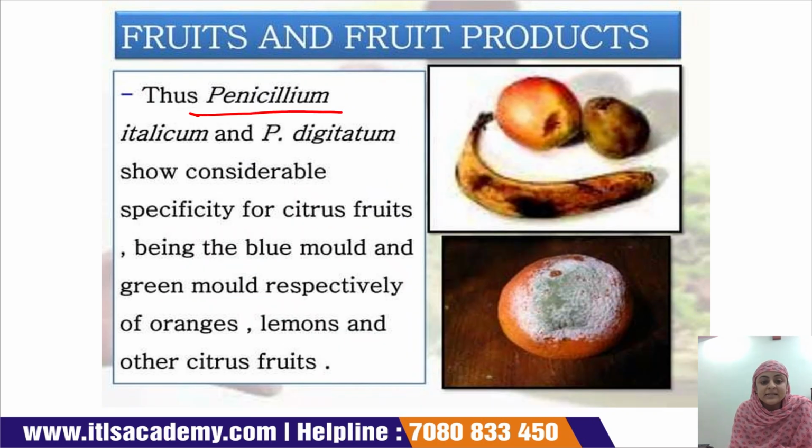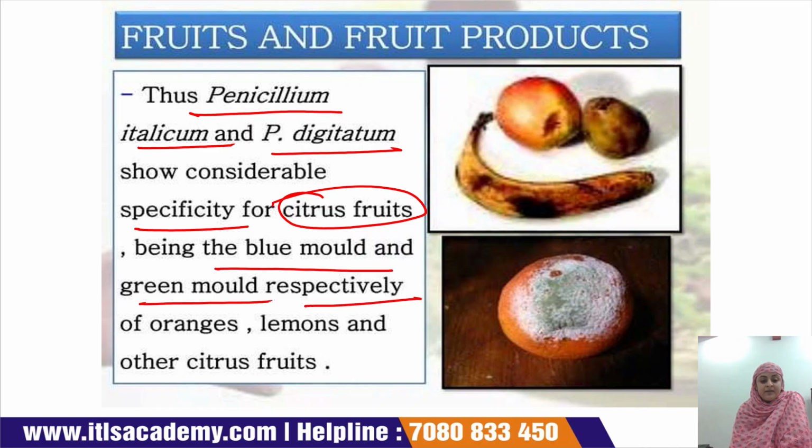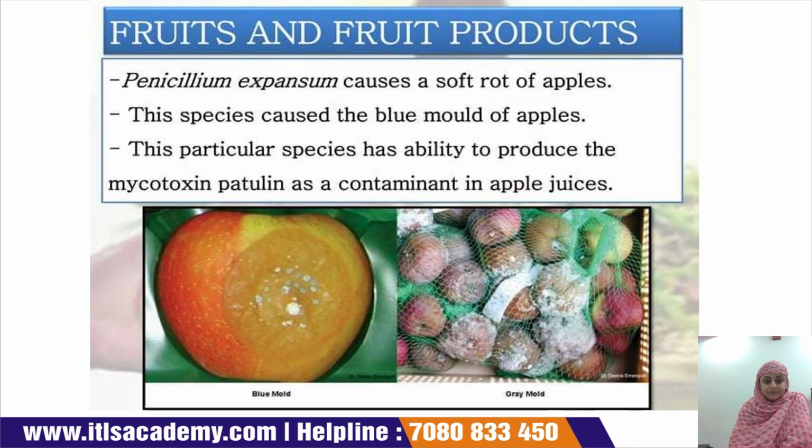Penicillium italicum and Penicillium digitatum show a considerable specificity for citrus fruit, being the blue mold and the green mold respectively. They can damage the orange, lemon, and other citrus fruits.